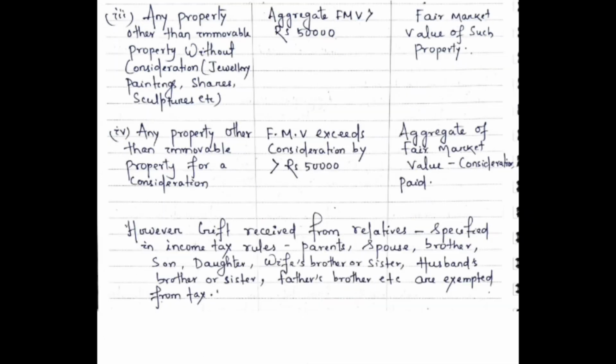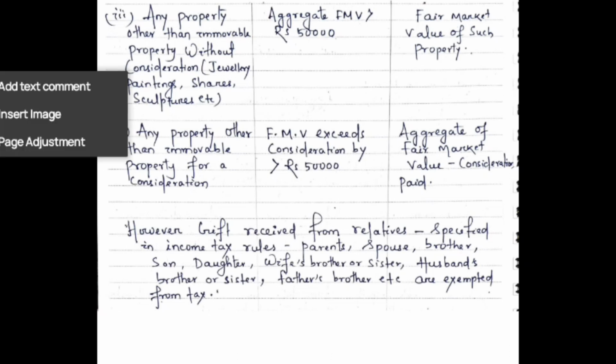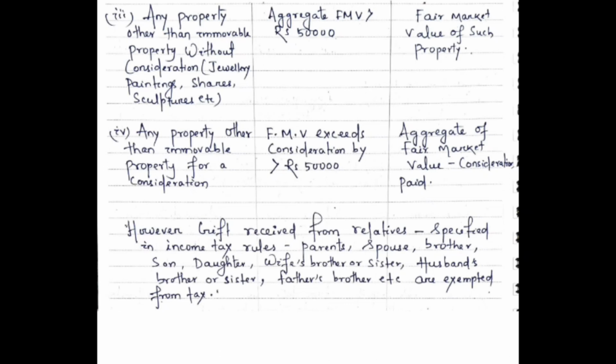Okay, now in the third case, see, any property other than immovable property received without consideration, like jewelry or paintings or sculptures, like any murti. Okay, if these are received without giving any consideration, then if the aggregate fair market value of that movable property exceeds rupees 50,000, then the entire fair market value of such property will be taxable.